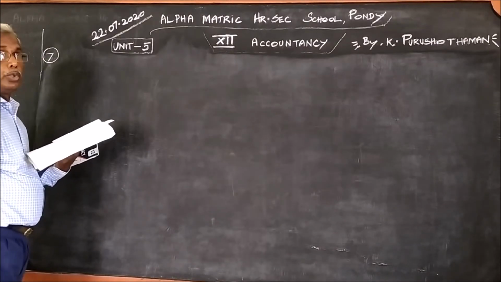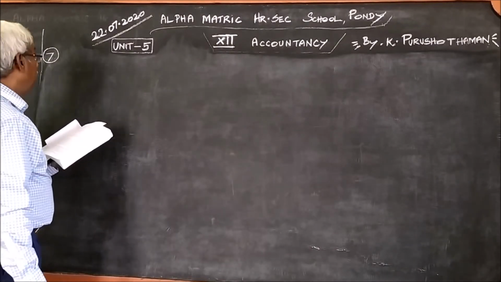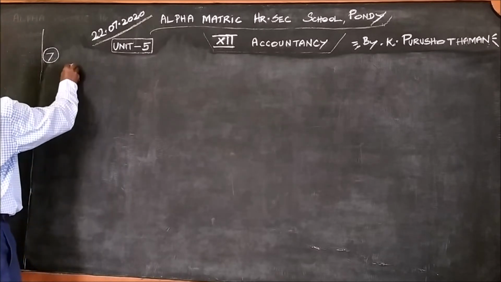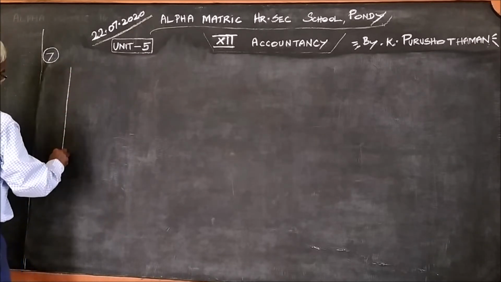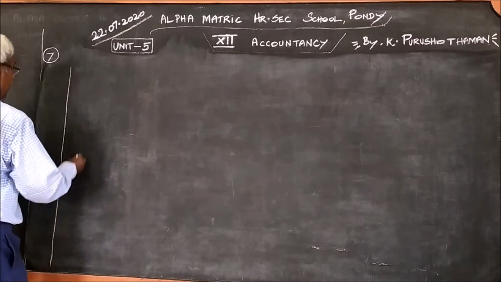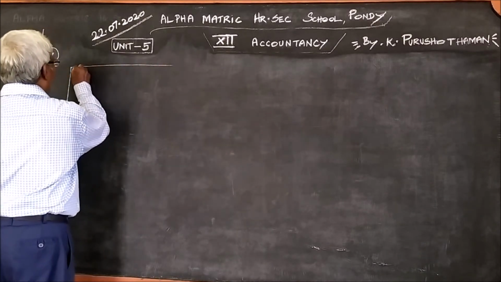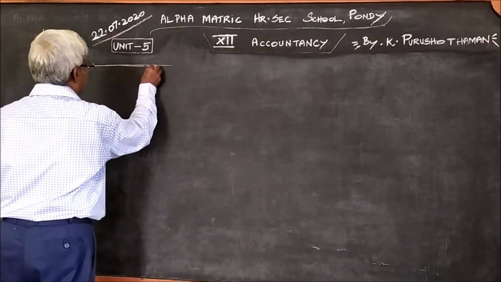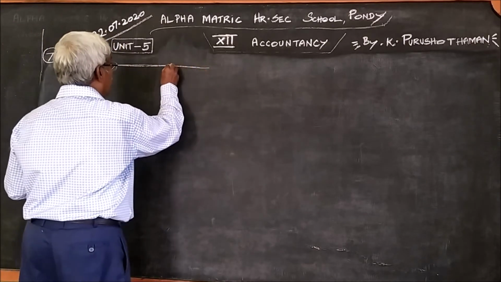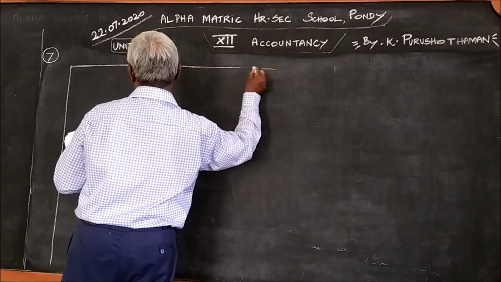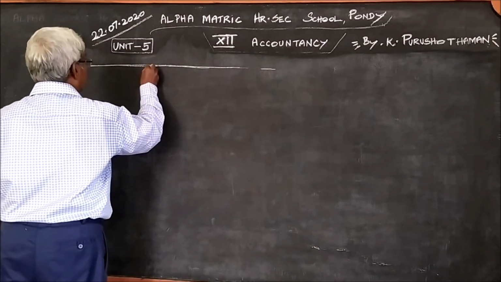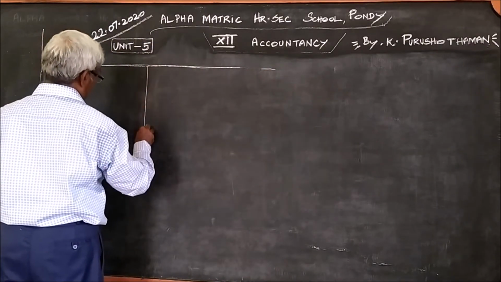Now we shall go to the other part of problem number 7, that is the capital account. The format is very important. That is why I am drawing the columns before you.